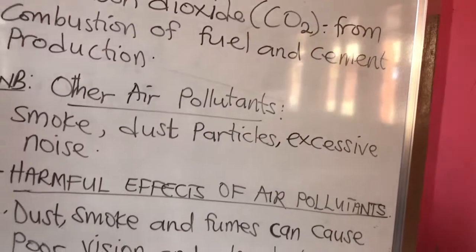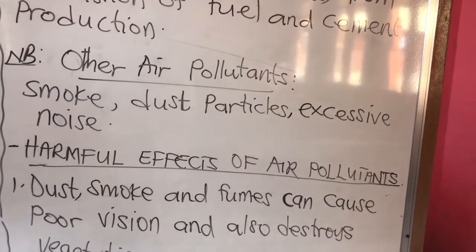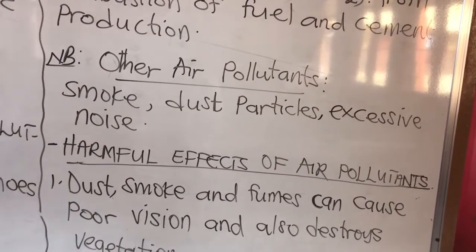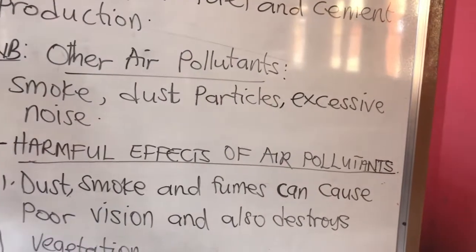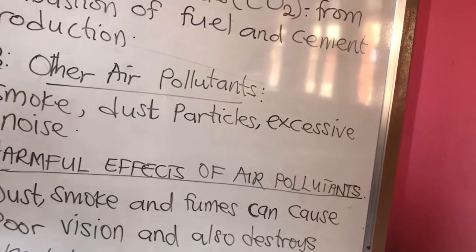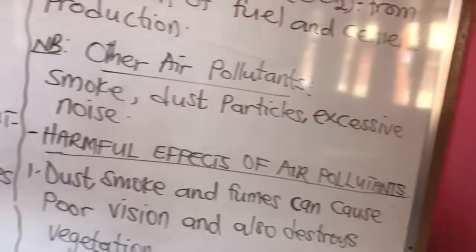Now let's look at other pollutants here. Ordinary smoke is one of the pollutants which can pollute the environment. We also have dust particles, which you saw right now. Dust particles can also pollute the environment. We have excessive noise.